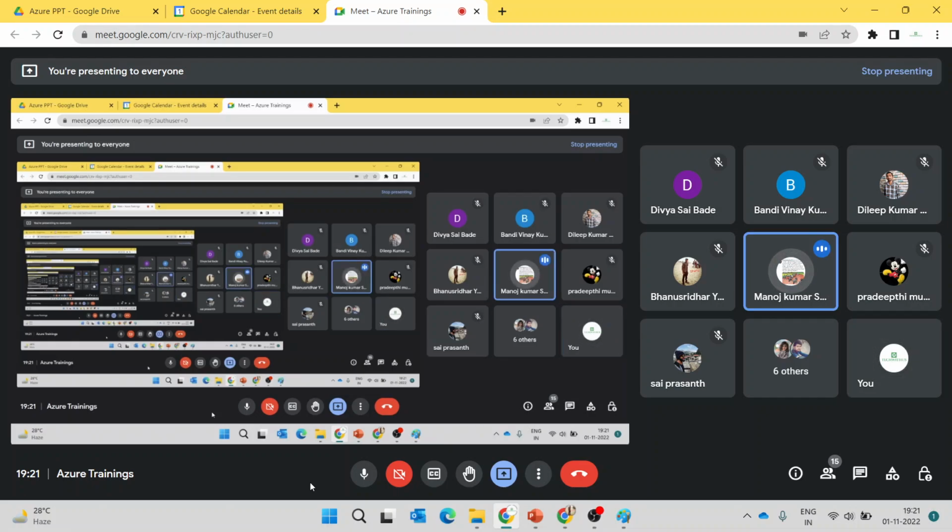Our data or servers will be replicated to different zones in the particular region. We won't be able to see the replicas. Only Microsoft does this, and whenever there is a failure, we can see them.